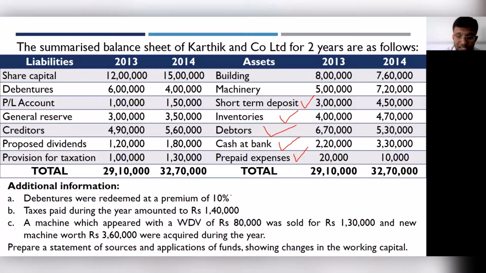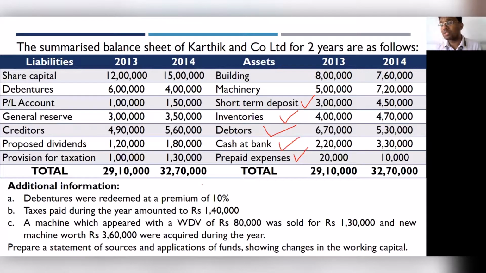Debentures were redeemed at a premium. What do you mean by premium? Over and above the actual face value. Premium means over and above the actual face value, which means it was redeemed at 10% over and above the actual value.